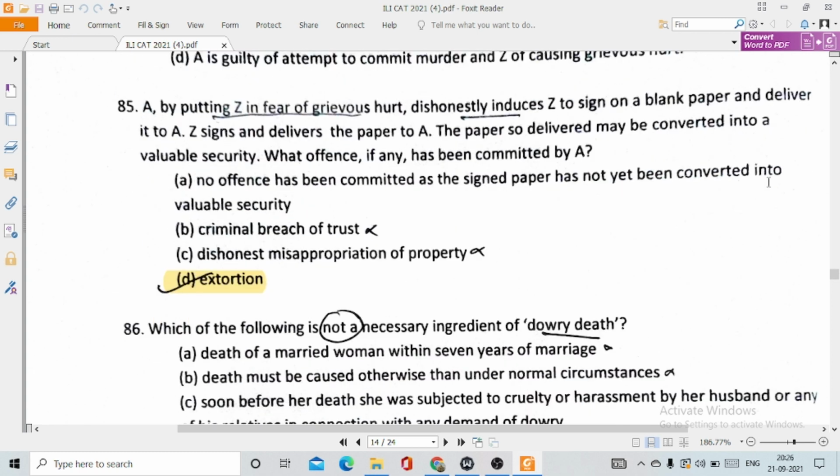Then 85. A, by putting Z in fear of grievous hurt, dishonestly induces Z to sign a blank paper and deliver it to A. Z signs and delivers the paper to A. The paper so delivered may be converted into a valuable security. What offence, if any, has been committed by A? This is option number D, extortion.